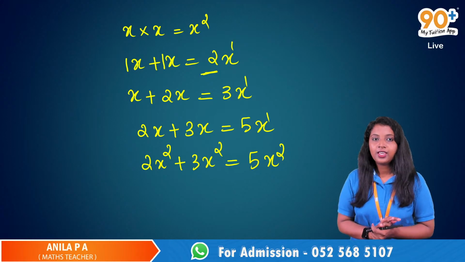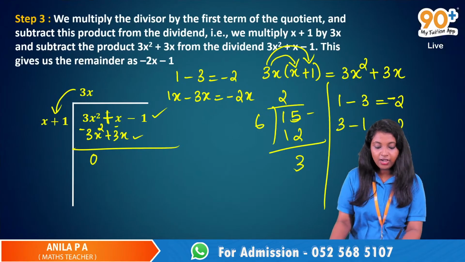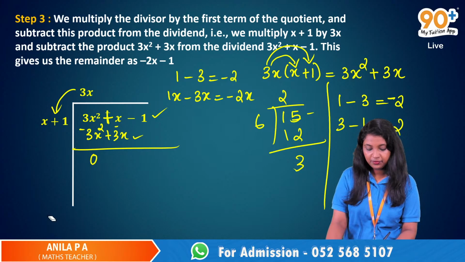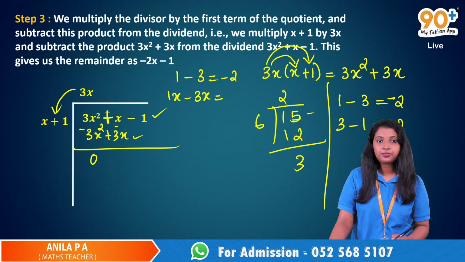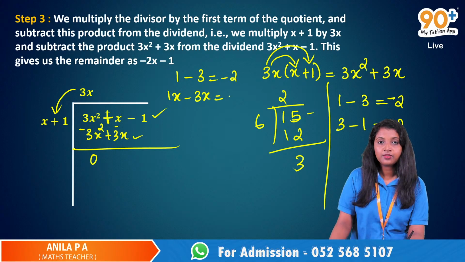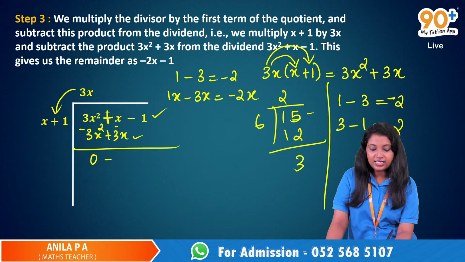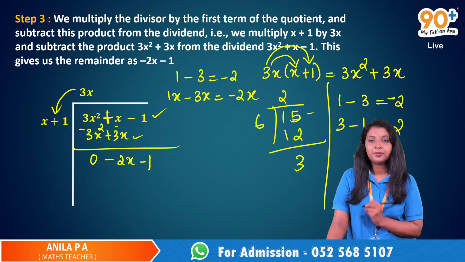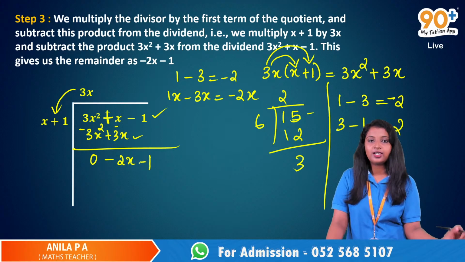So here, what is 1x minus 3x? 1x minus 3x will be minus 2x. Yes, minus 2x. So that is how we got this minus 2x here. And minus 1 was there.